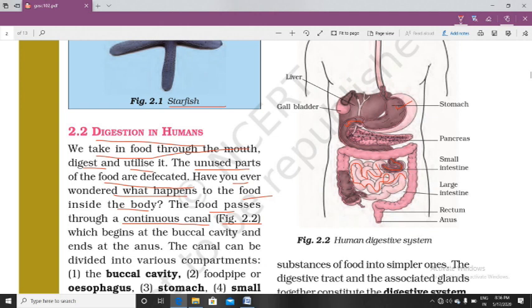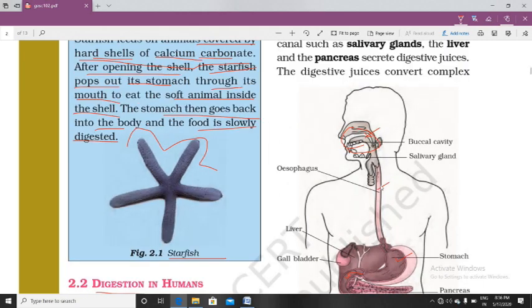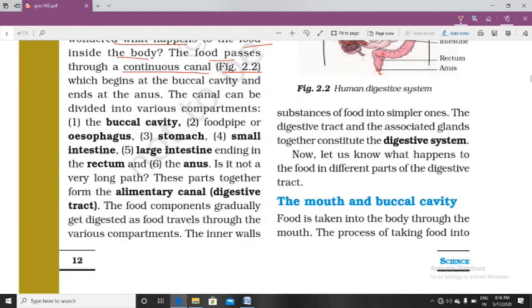Again, here digestion and absorption take place. Then it is attached to the large intestine, and in the large intestine, water absorption from the undigested part takes place. Okay, and after that the undigested part is released through the anus. Okay, this is the structure. We will study every structure step by step.